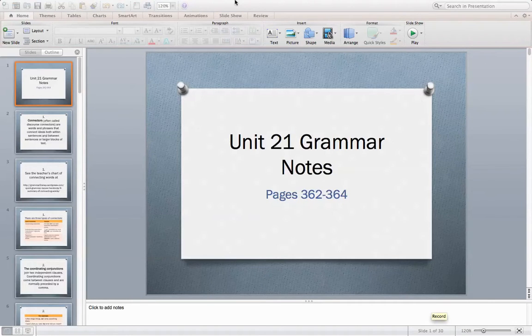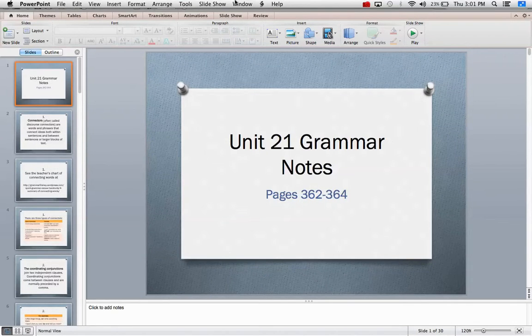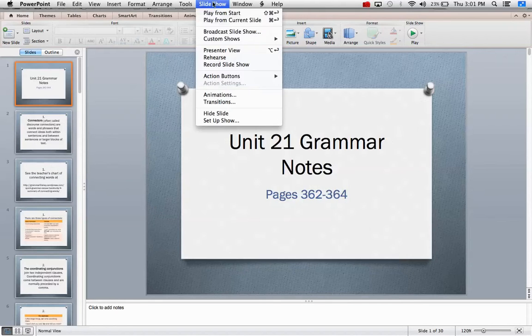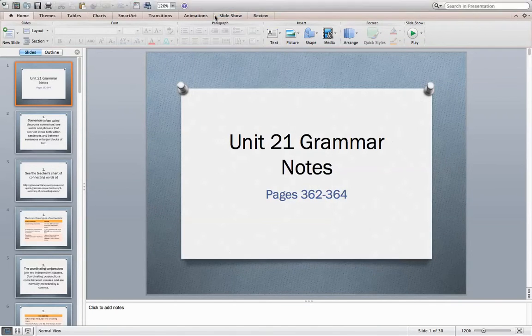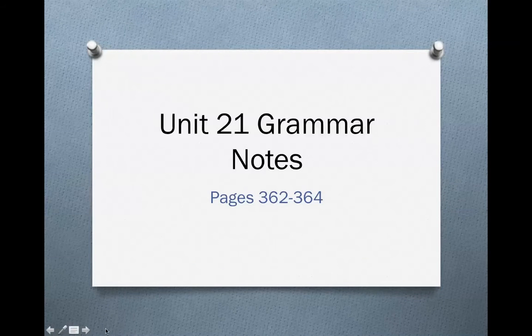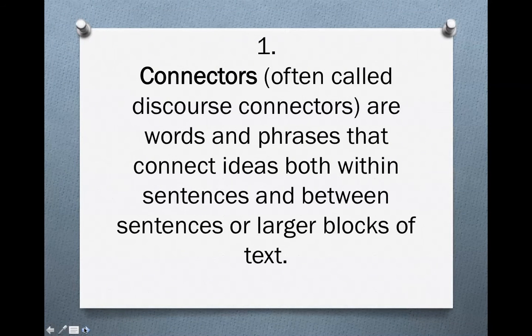All right, we're looking at the Unit 21 grammar notes, which are on pages 362 to 364. Connectors, often called discourse connectors, are words and phrases that connect ideas both within sentences and between sentences or larger blocks of text.